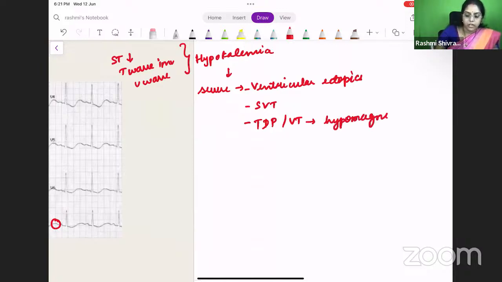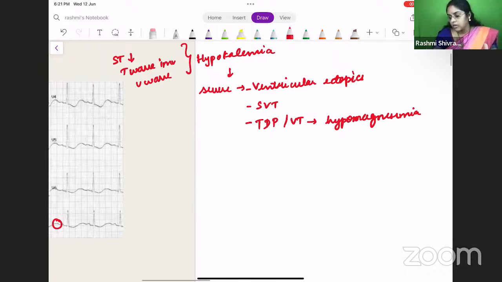Especially if the patient is having a concomitant hypomagnesemia. Normally when we see patients with hypokalemia, we find that the magnesium levels are also low, isn't it? So when the patient is having hypokalemia plus hypomagnesemia, the patient will have an increased predisposition to develop ventricular arrhythmias as well as torsades de pointes.